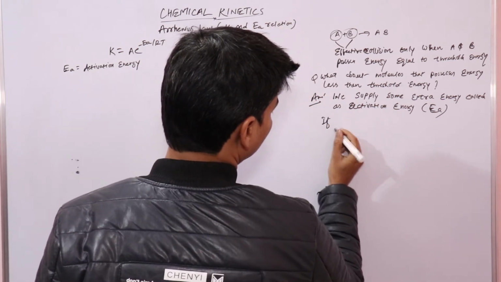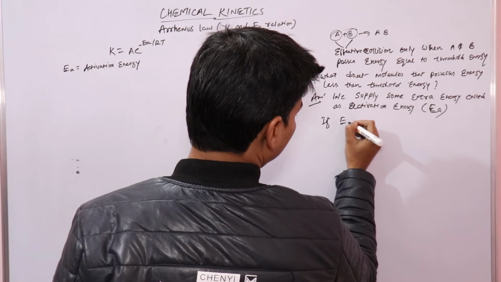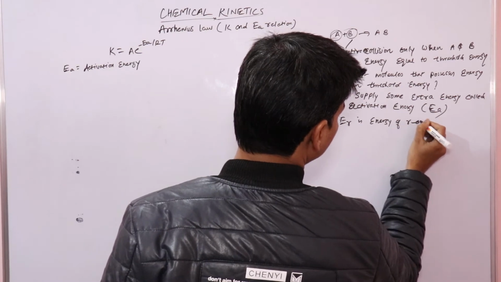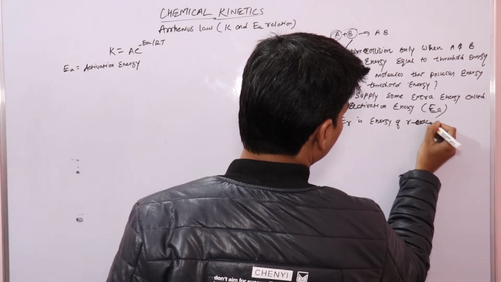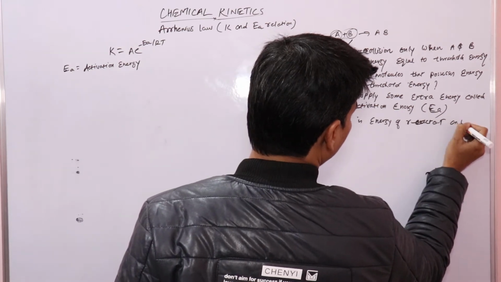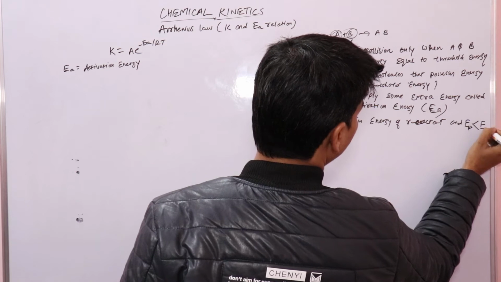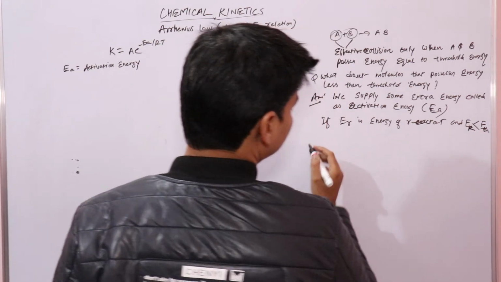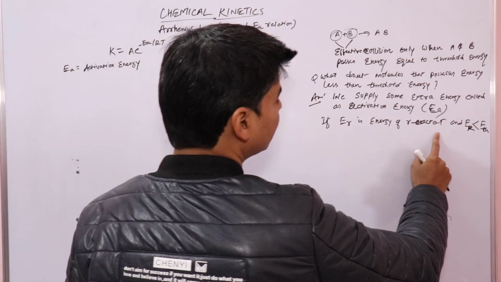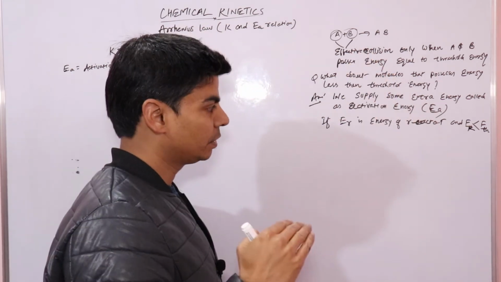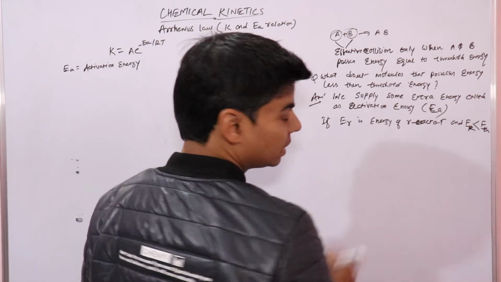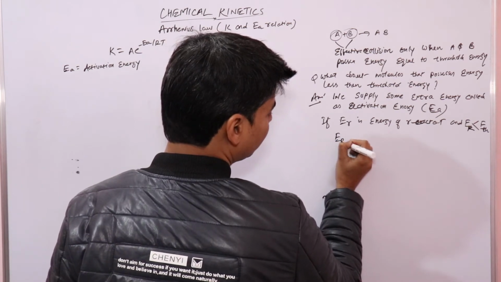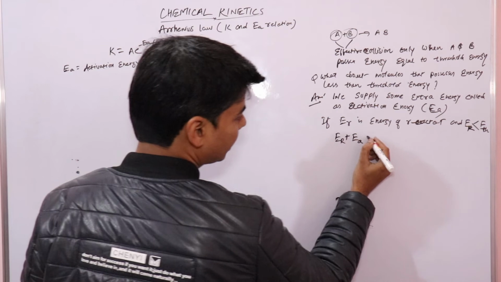So if ER is the energy of reactants, and ER is less than ETH, where ETH is your threshold energy, that is, the energy of those reactant molecules that do not undergo effective collisions is less than threshold energy, then in order to make their energy equal to threshold energy, you supply some extra amount of energy called activation energy.